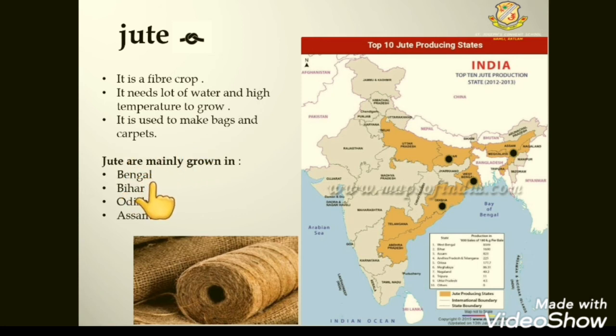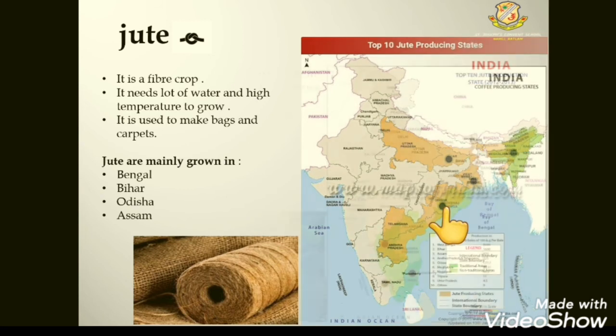Jute is mainly grown in Bengal, Bihar, Odisha and Assam. As you can see, these black dots indicate the states where jute is grown in good quantity. That is Bengal, Bihar, Assam, Odisha. These are the states where jute is grown.